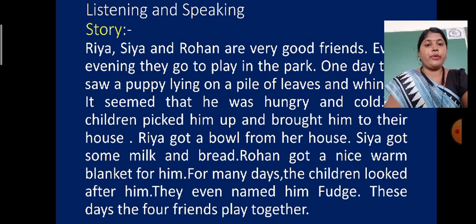Then what did Riya do? Riya got a bowl from her house. Sia got some milk and bread. Rohan got a nice warm blanket for him. For many days the children looked after him. Look after means they took care of that little puppy. If any animal or pet is living with us, then we are completely attached to that animal.